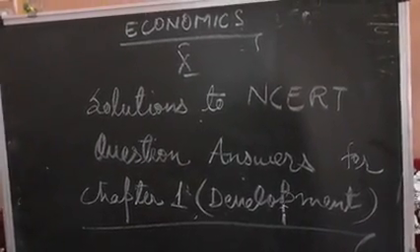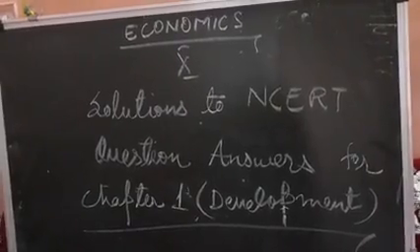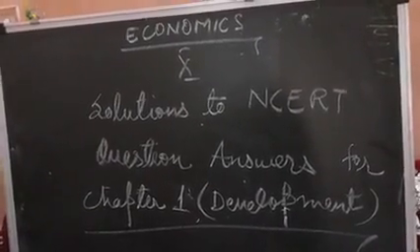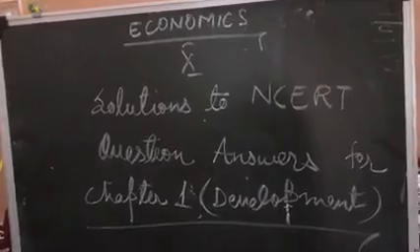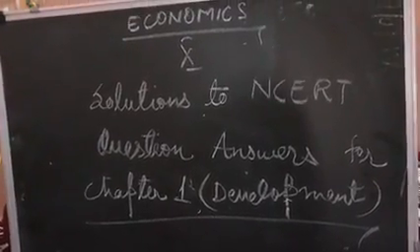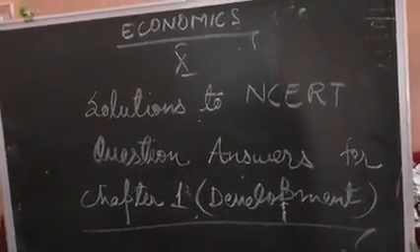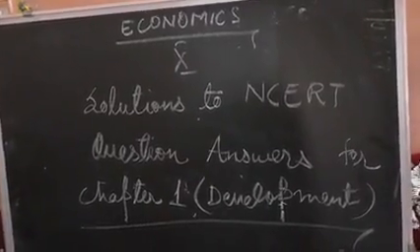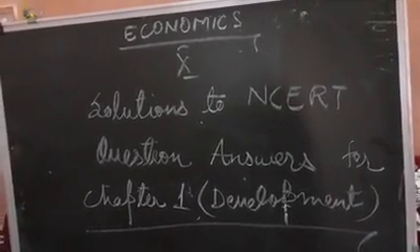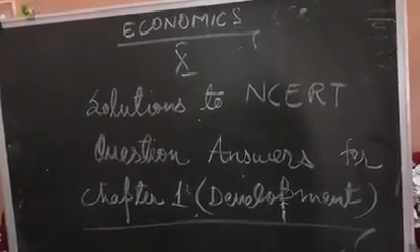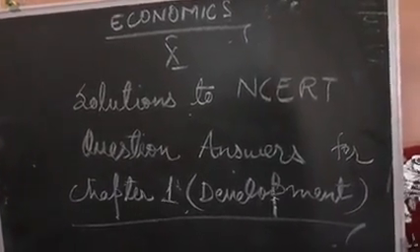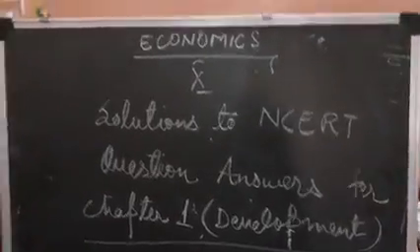Next question. The earth has enough resources to meet the needs of all, but not enough to satisfy the greed of even one person. How is this statement relevant to the discussion of development? We know what development is all about. It is growth and progress. According to this statement, the natural resources of the earth are overused in the name of development, and it is very true. Earth provides enough resources to meet the needs of all, but today's generation has become greedy. It develops for now and leaves the future. So this is highly unsustainable use, we can say.